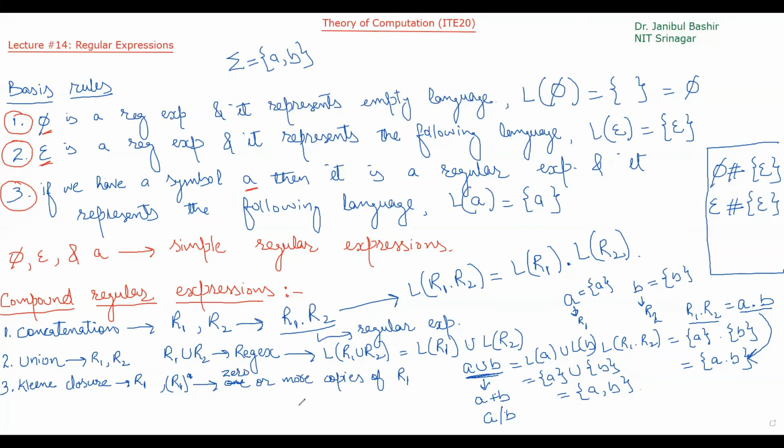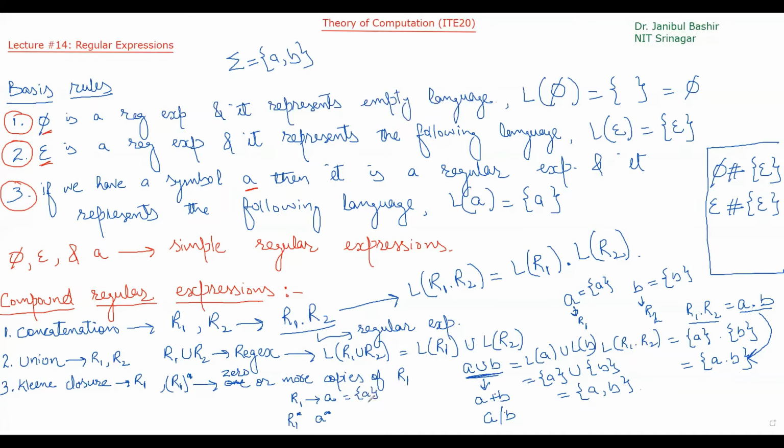What does that mean? If R1 is a regular expression, let's suppose A, then R1 star, or we can write A star. A star means the language represented by A. What is the language represented by A?